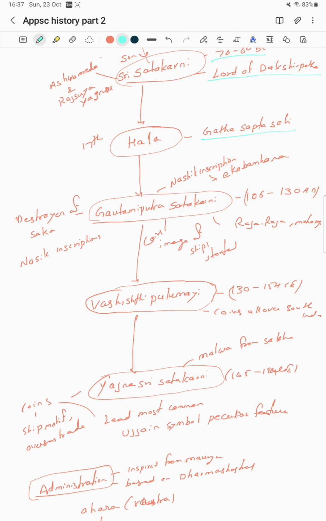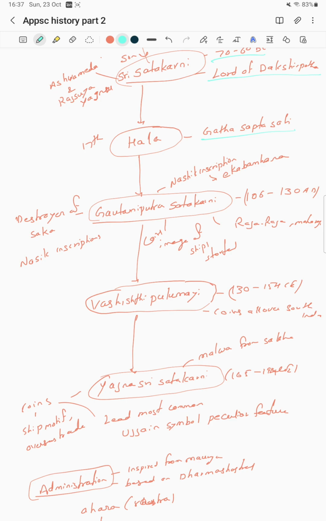In the Nashik inscription, Gautamiputra Satakarni is described as Eka Brahmana, the greatest among all Brahmins; there is no other such great Brahmin. He is regarded with titles such as Raja Raja and Maharaja.